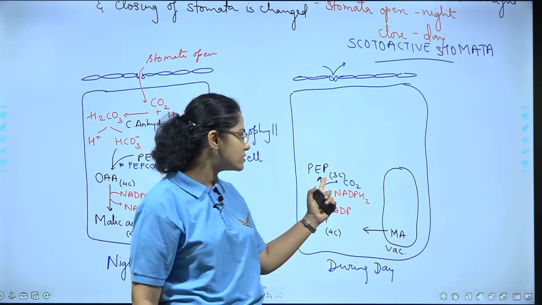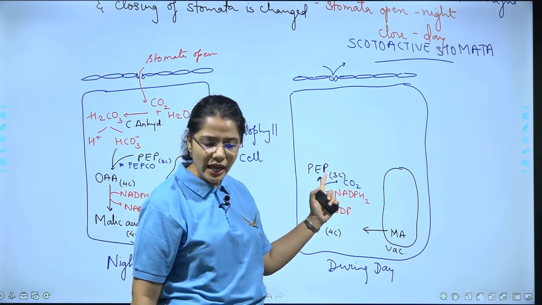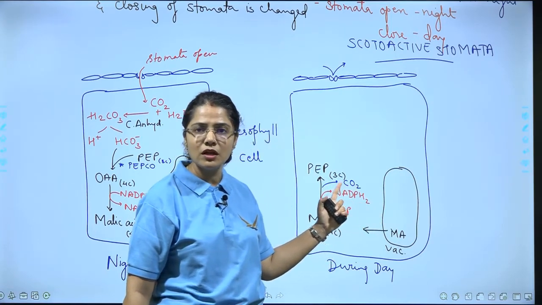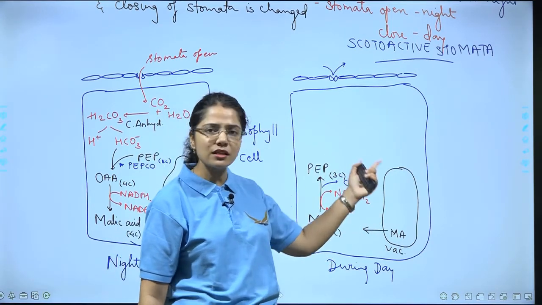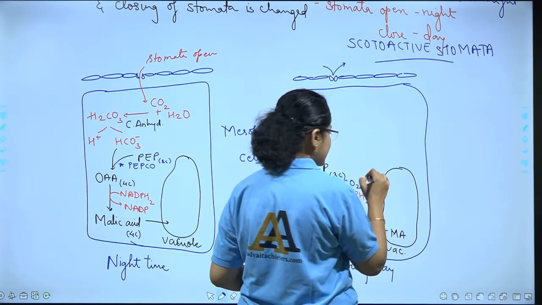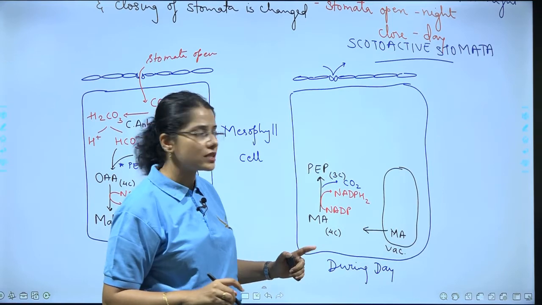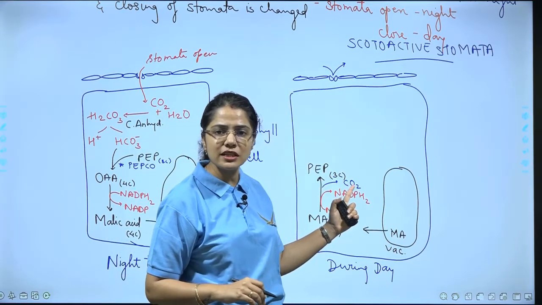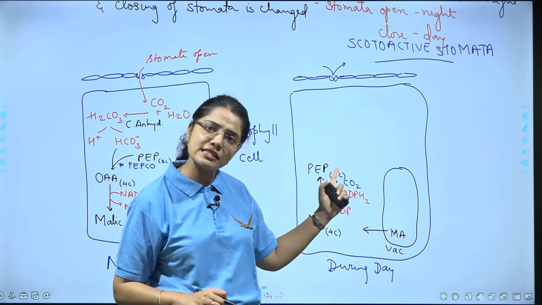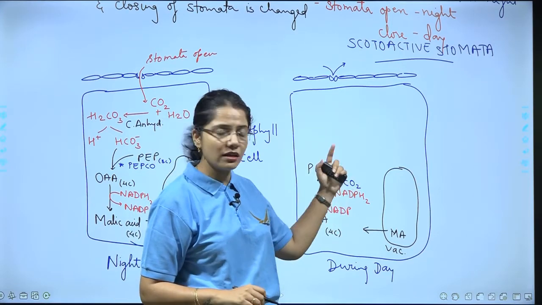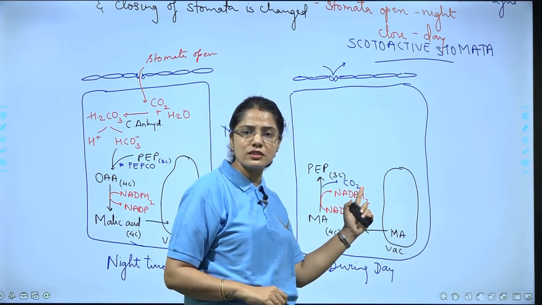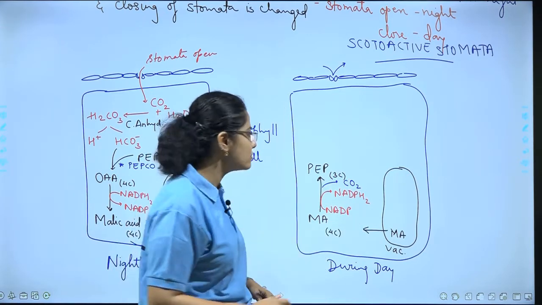So again this gets converted into a 3-carbon compound, and this moves into the C3 cycle. It starts to participate in the C3 cycle. So now carbon dioxide concentration has increased. So RuBP will act as a carboxylase. The Rubisco enzyme, RuBP, will accept this carbon dioxide molecule, and the C3 cycle will take place.